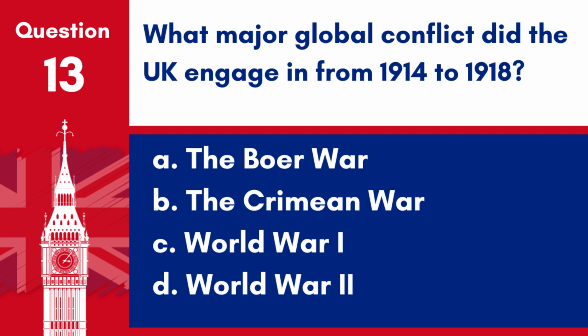Question 13. What major global conflict did the UK engage in from 1914 to 1918? A. The Boer War. B. The Crimean War. C. World War I. D. World War II.